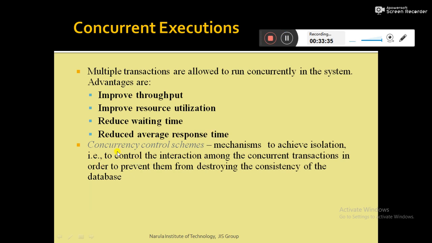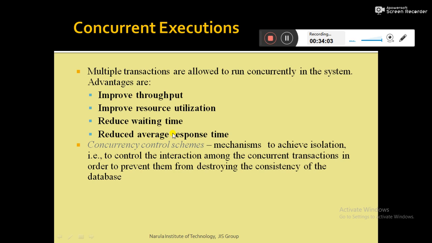The next topic is concurrency control scheme. As I have mentioned, if we allow multiple transactions to execute concurrently in a system, then the operations of these multiple transactions may interleave in some undesirable way, which leads to inconsistency, which may lead to a deadlock situation. So different kinds of issues may arise due to concurrent execution of the transactions.